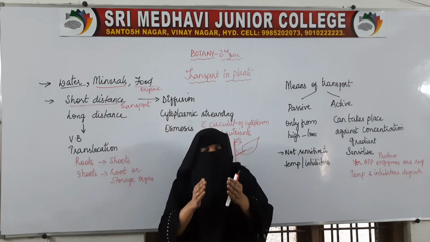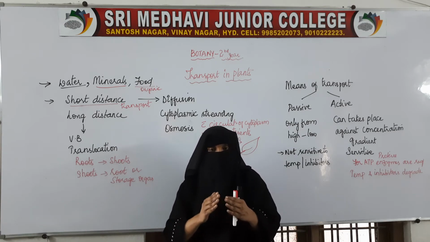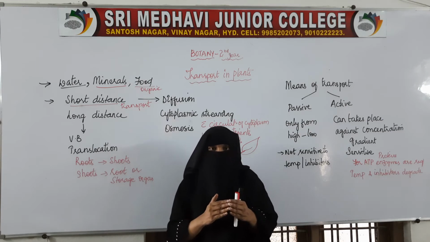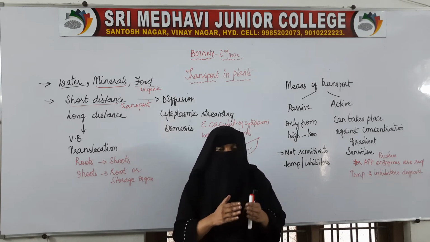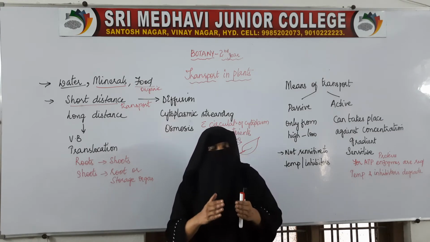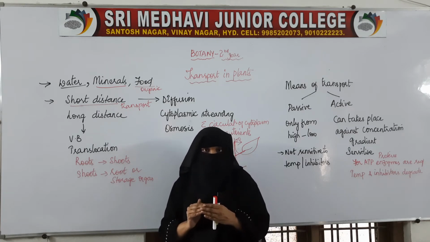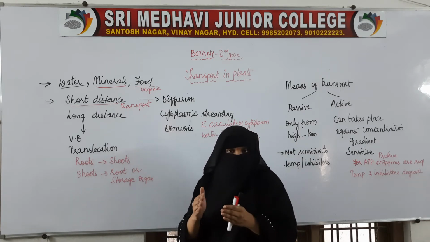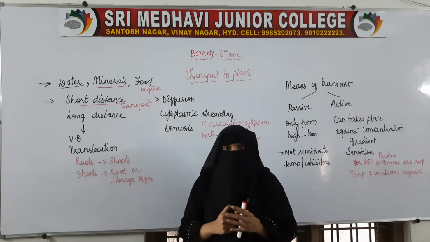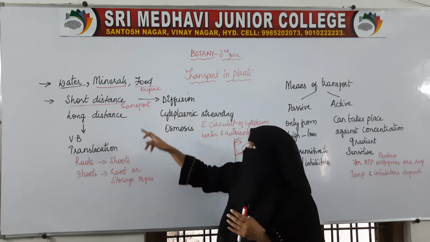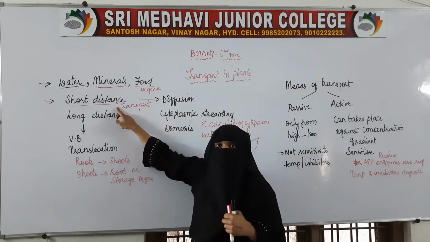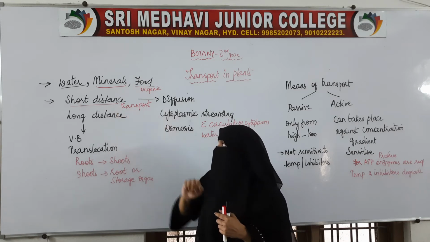So if the food, water, or minerals are transported over a very short distance, that is from one cell to another cell or inside the cell itself, then that type of transport is called short distance transport.